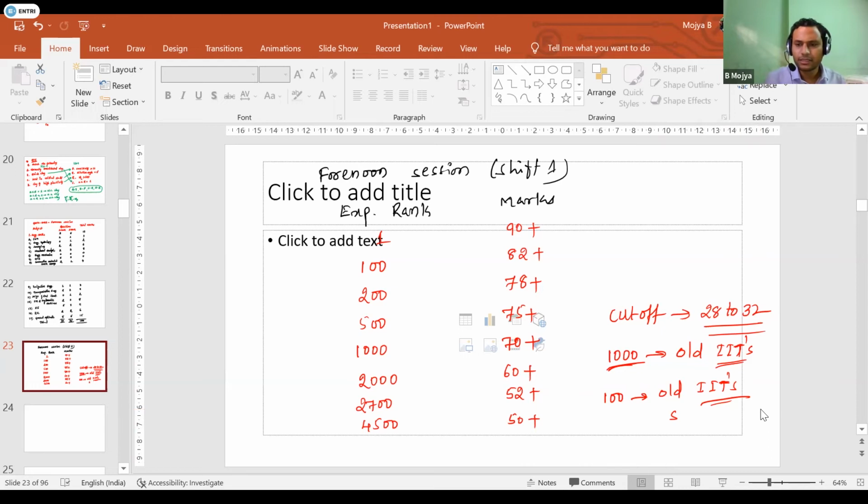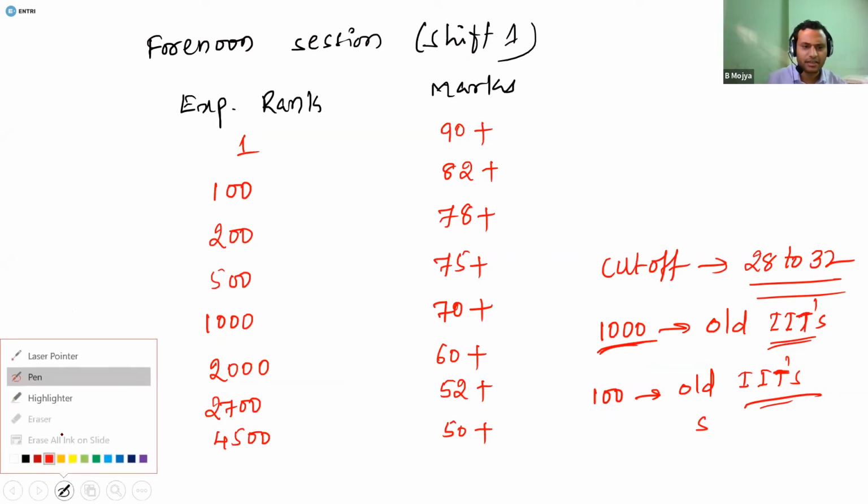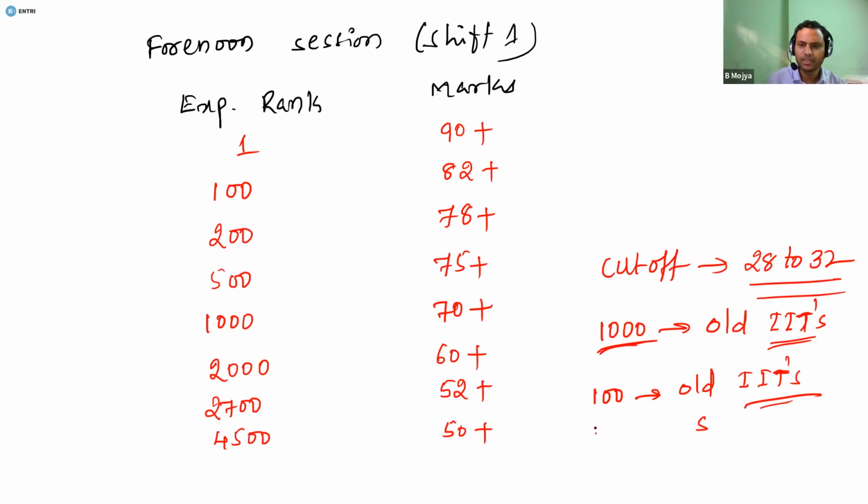Let me just specify, it may not be below 100, it may be even below 200. Even if you get below 200, we can expect to have structural engineering in all old IITs, including IISc Bangalore also.